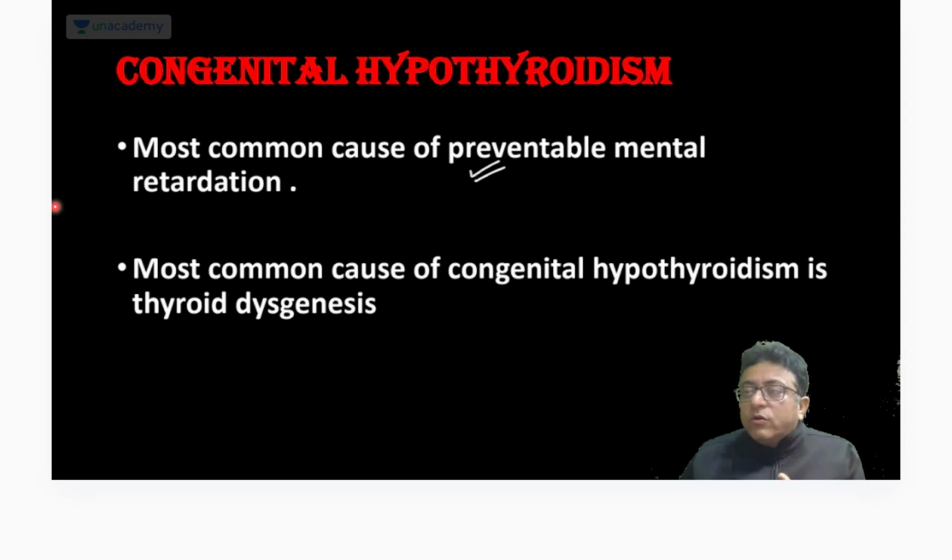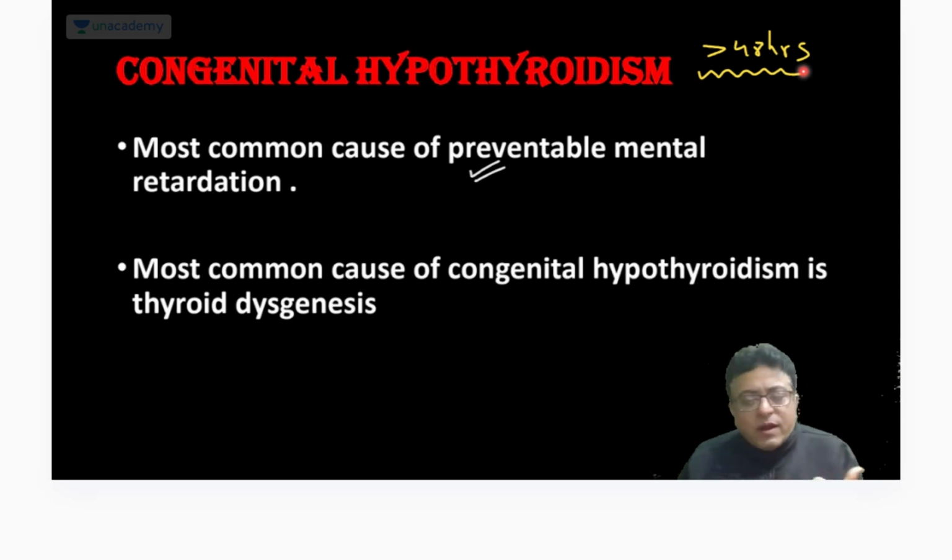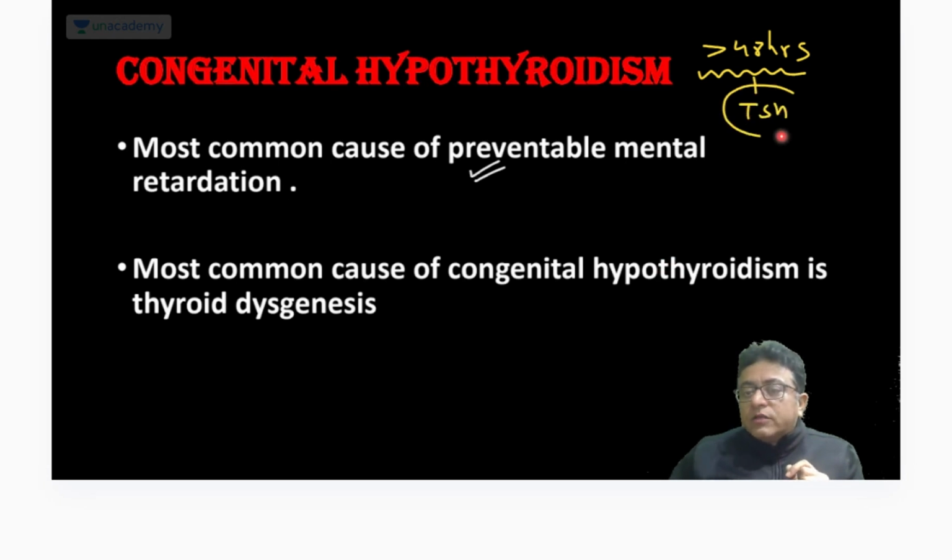The ideal time to do neonatal screening for congenital hypothyroidism is after 48 hours. So the choices will be just after birth, 24 hours, 7th day, just after 24 hours, third day. The third day is the ideal time. You need to check TSH.